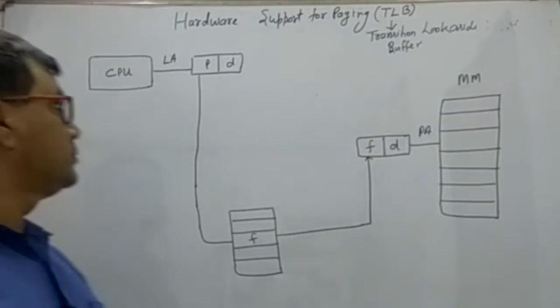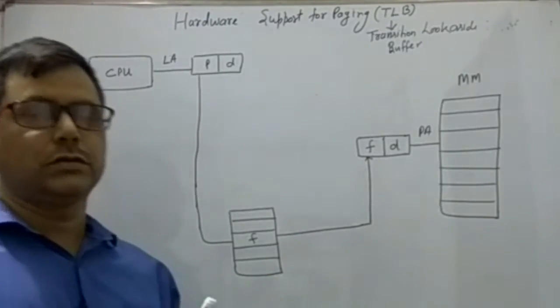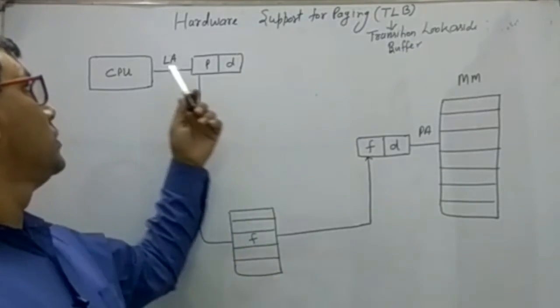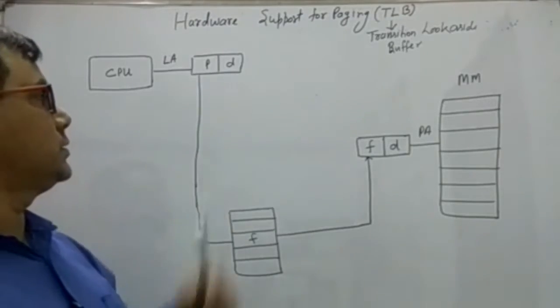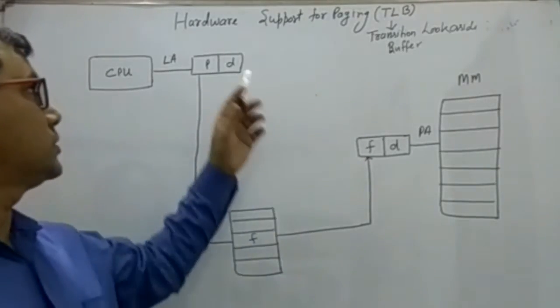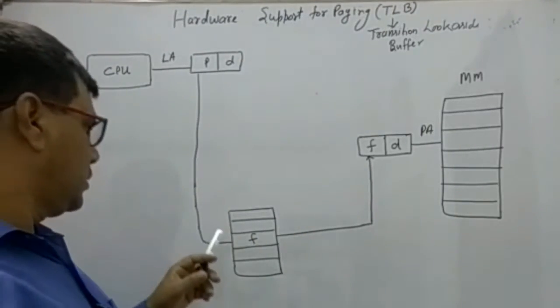Now in paging, if the CPU needs to access any instruction, it issues a logical address with the page number and the instruction offset.